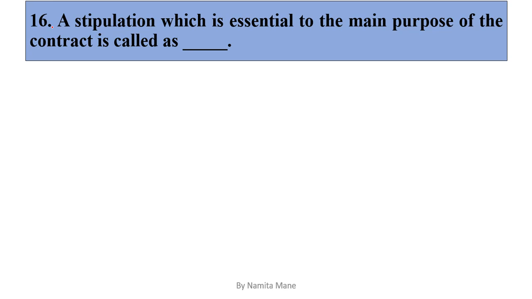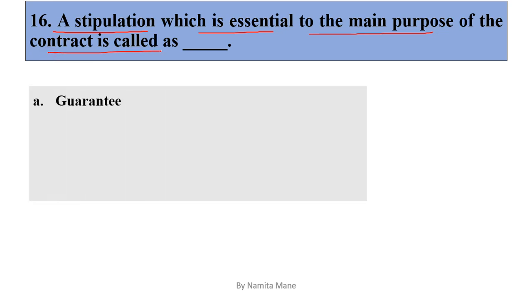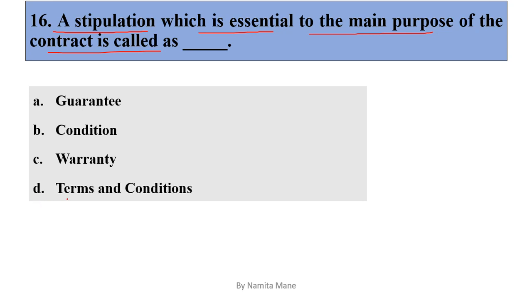Question number 16. A stipulation which is essential to the main purpose of contract is called as. Options are option A guarantee, option B condition, option C warranty, option D terms and condition. So the correct answer is condition. A condition is a stipulation which is essential to the main purpose of contract, whereas warranty is collateral to the main purpose of contract. So the correct answer is option B, condition.